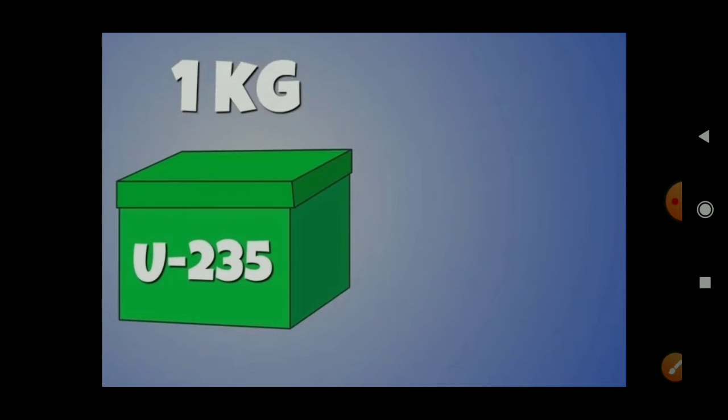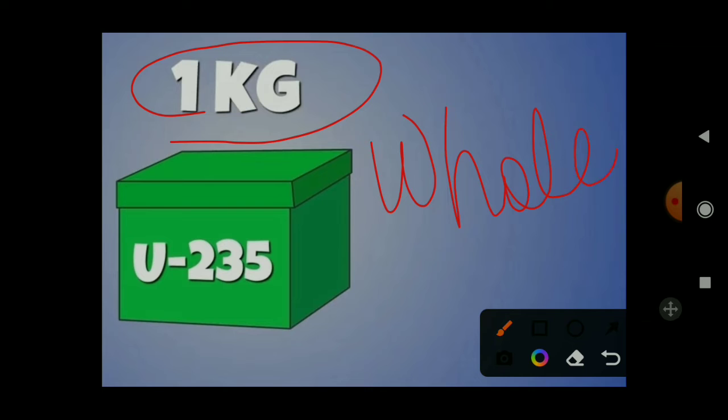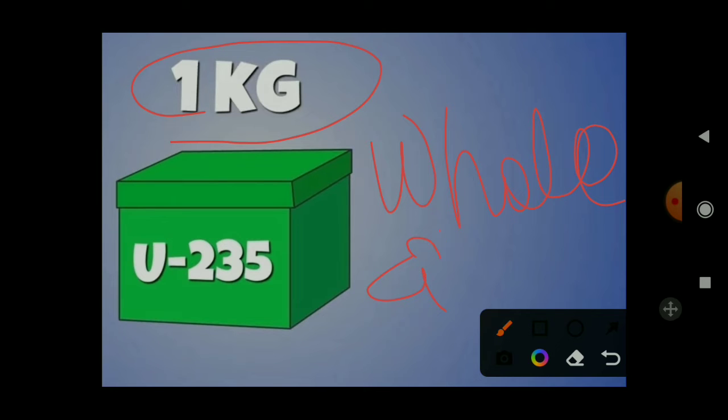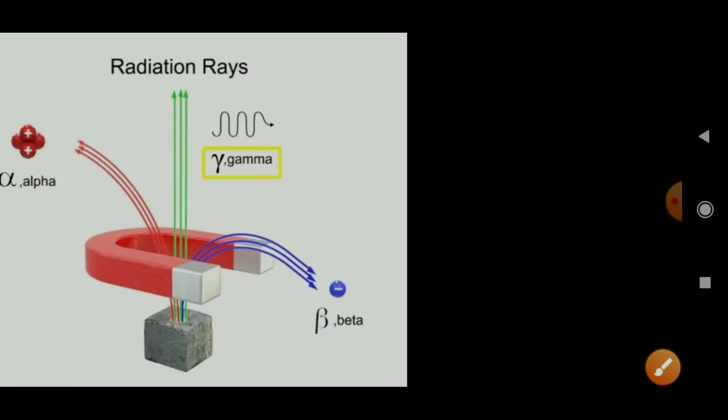Radioactivity is seen, for example, in uranium. 1 kg of uranium can light a whole city, producing electricity for approximately 1 year. That's the use of radioactivity. The unstable nucleus of uranium can produce a lot of light in 1 year, but this is harmful. This is a use of radioactivity.